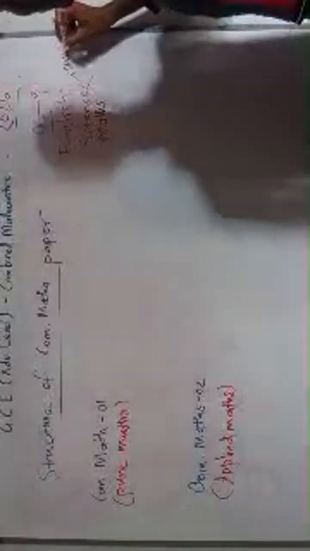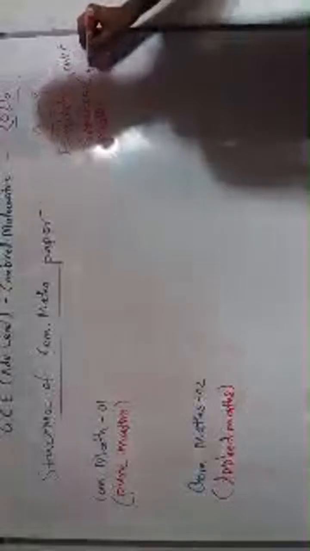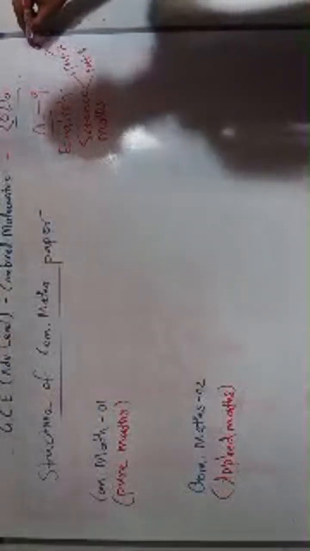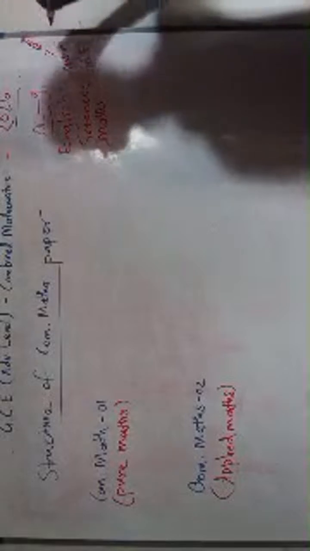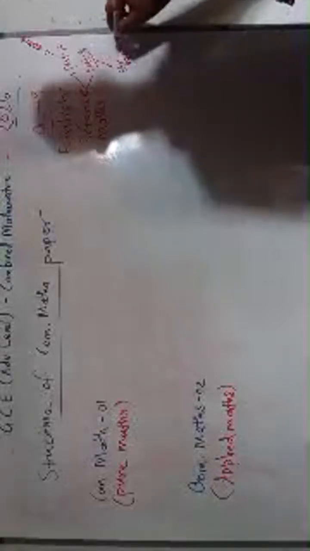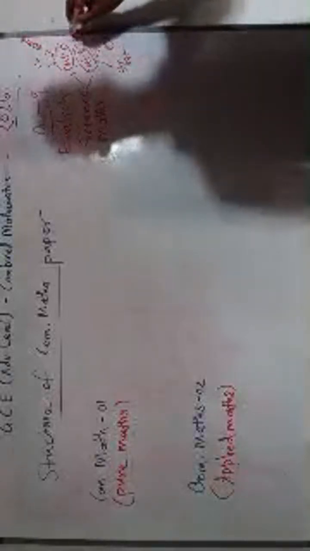In science, we had part A and part B. In part A, you have 40 MCQ questions. And in part B, you have structured essay, I think 4 questions, and essay questions, right? So for part A, you would spend 1 hour, and for part B, you would spend 2 hours, if I am not wrong.